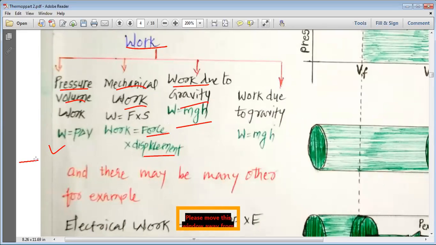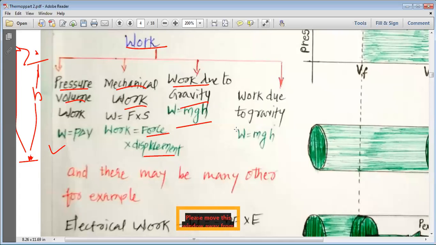Suppose a substance is here, and if you move it to here, the height of the substance has risen to h.